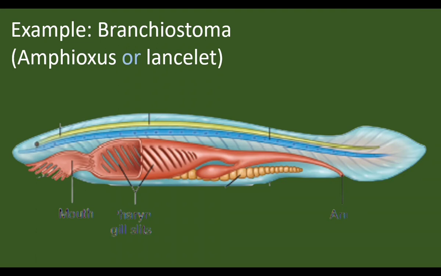Cephalochordates are fish-like small chordates. In the next video, we will start the topic Vertebrata.